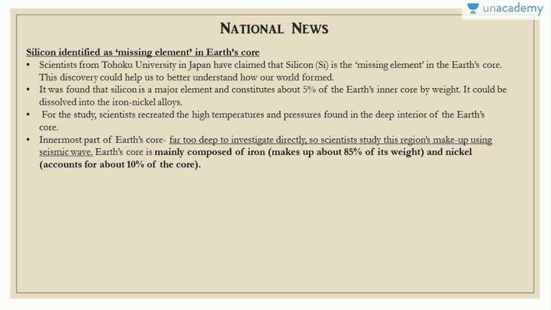So this research was done by scientists from Tohoku University in Japan, who have claimed that silicon is the missing element in the Earth's core. Because this discovery can finally be useful for a better understanding of how our planet was formed. It was found in the study that silicon is a major element and constitutes about 5% of the Earth's inner core by weight. And it is generally dissolved into the iron and nickel alloys.